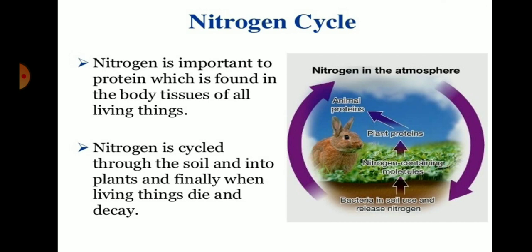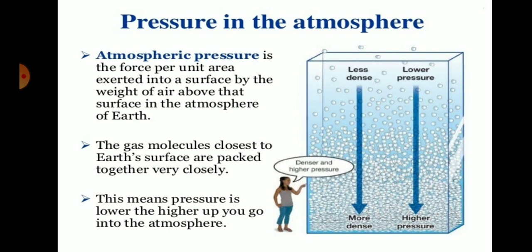Nitrogen is important for protein, which is found in the body tissue of all living things, and nitrogen is also recycled through the soil into the plants, and finally when living things die and decay. So nitrogen is also essential for the production of food from plants on the earth planet.